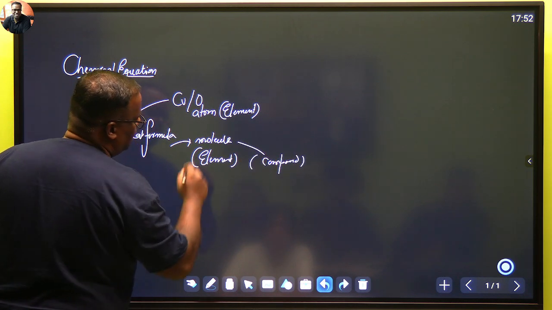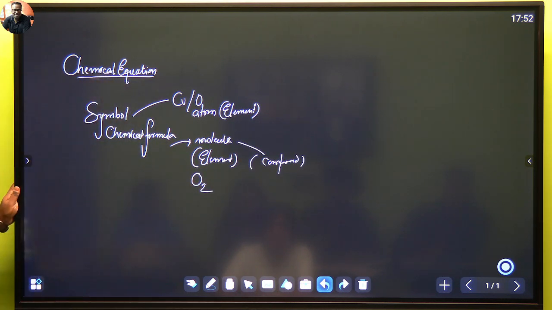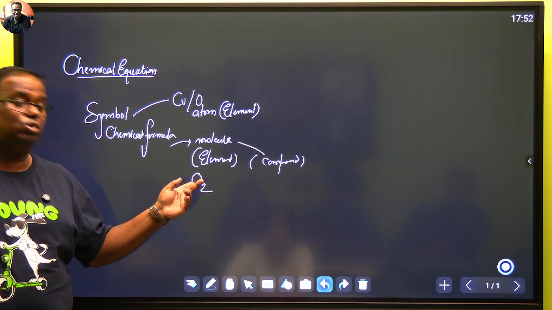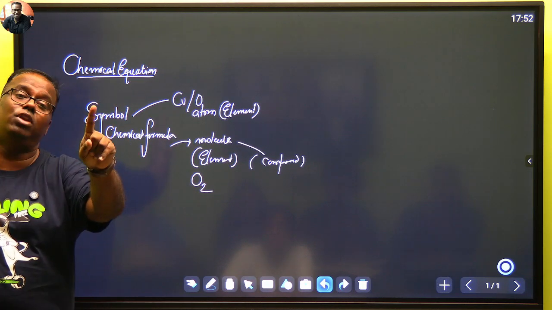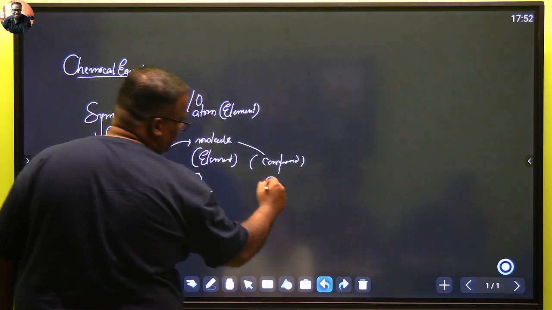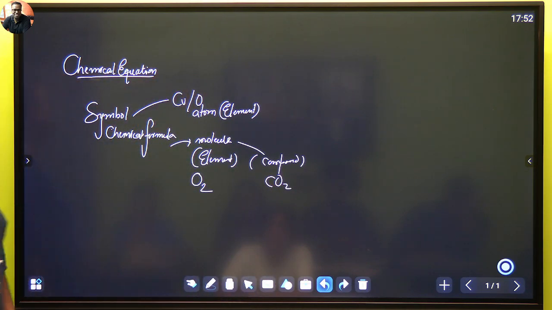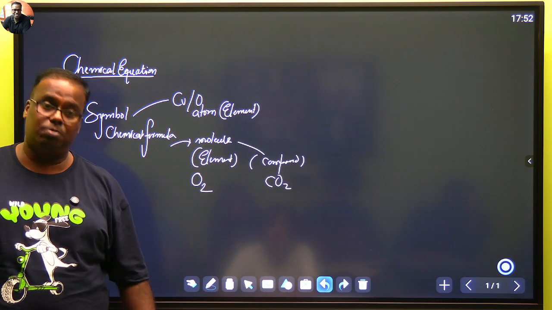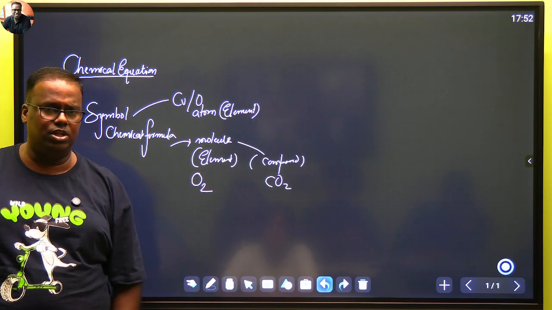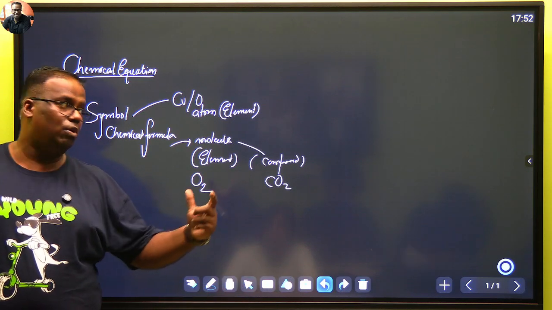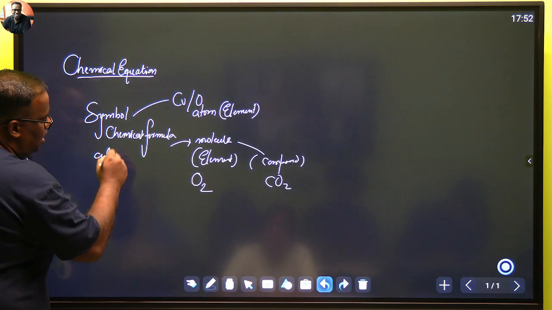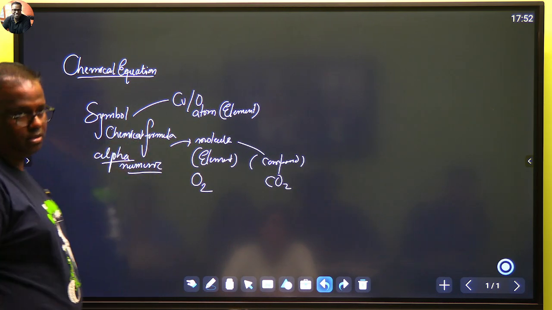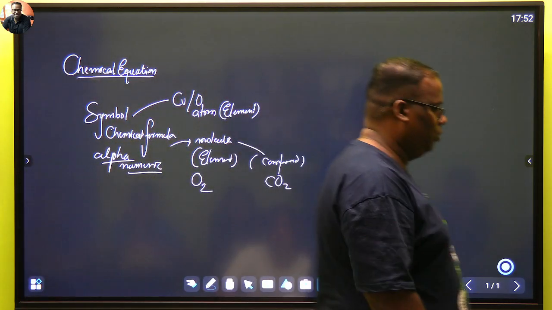How do you say, sir? O2. O2 is an element in molecular form, but this is a chemical formula. A chemical formula is like a recipe. 2 atoms of oxygen combine together to form 1 molecule of oxygen. And compound बोले तो CO2, which brings us to another thing, that all compounds are molecules, but all molecules need not be compounds. Molecules can represent elements also. All the gases, N2 nitrogen, S8 sulfur, these are chemical formulas. A chemical formula will always be alphanumeric. एक नंबर रहेगा इसके साथ और एक अक्षर भी रहेगा, एक या दो अक्षर. Clear?